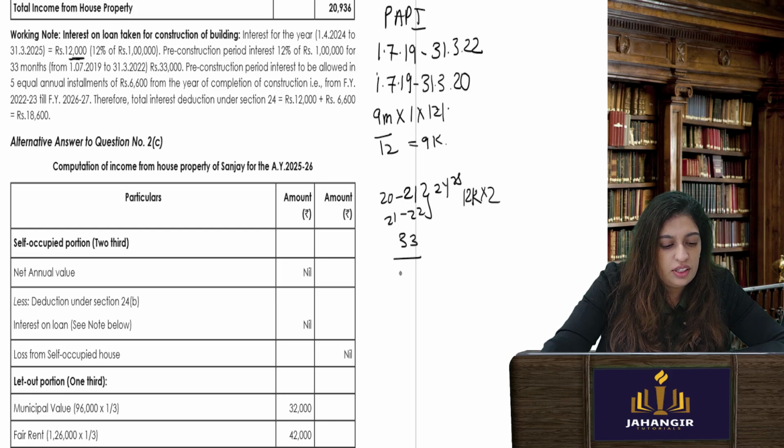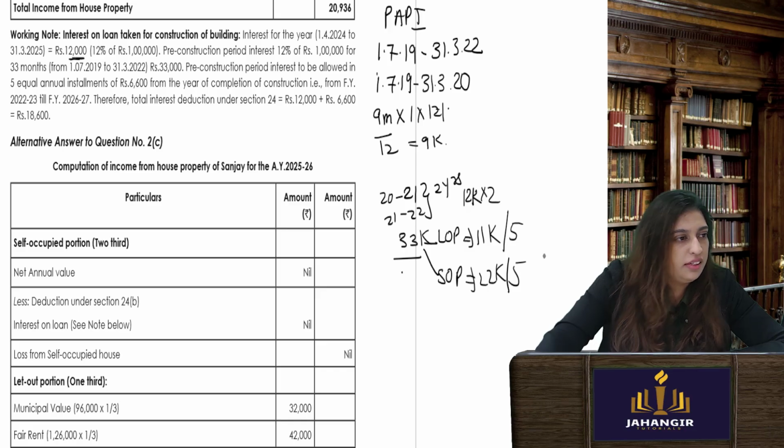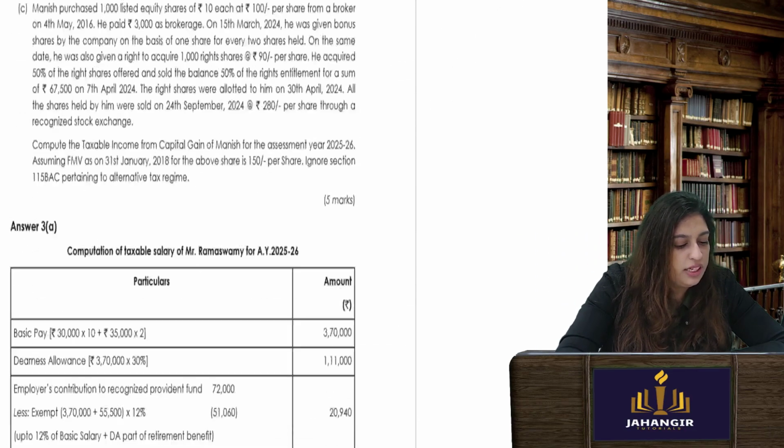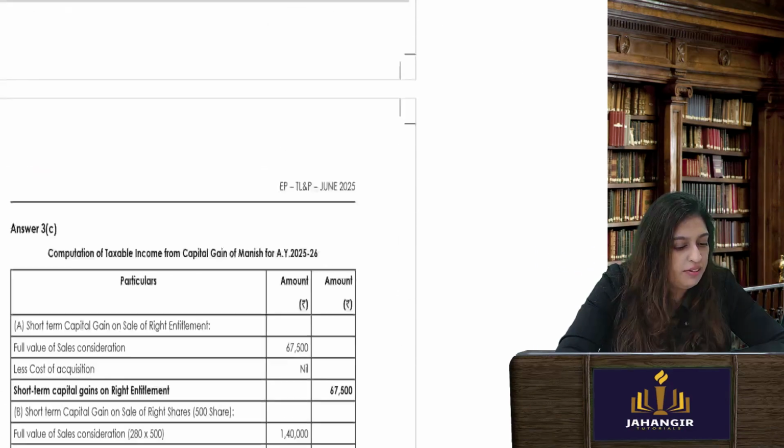Now divide it as LOP, SOP. 1/3 is 11,000. SOP is 32,000. Pre-acquisition period interest, you can take a deduction, divide by 5. Pre-acquisition period interest is always divided by 5.